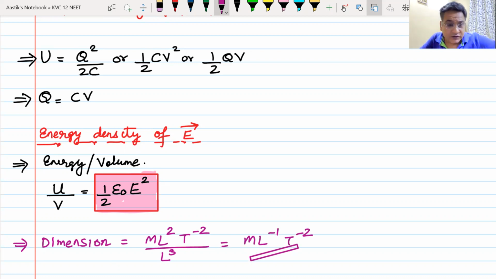This is one of the most repeated questions that I have seen, and it has come in exams many times: the dimension of half epsilon naught E square. Remember, half epsilon naught E square is known as energy density. Do we understand this? Yes or no?